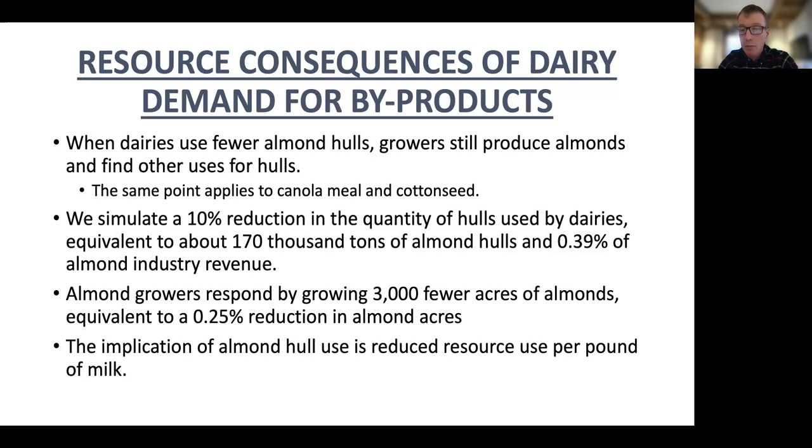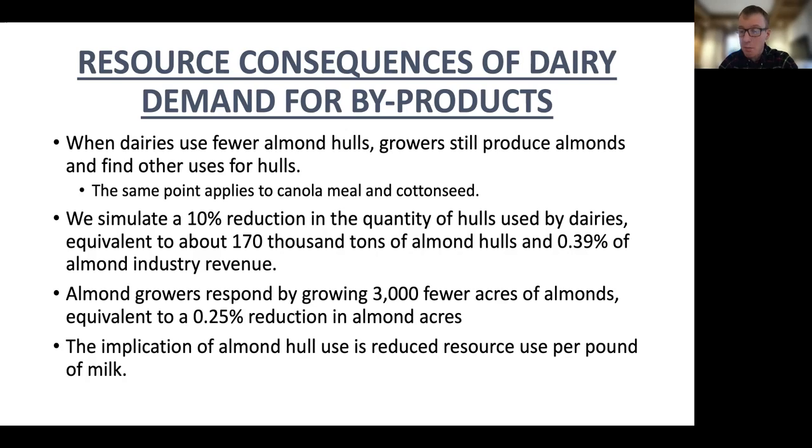Other almond resources like irrigation water would also decrease by about 0.25%. The dairy demand effects on resource use, which is this 0.25% reduction, is smaller than the revenue from the 170,000 tonnes of hulls, which is 0.39%.